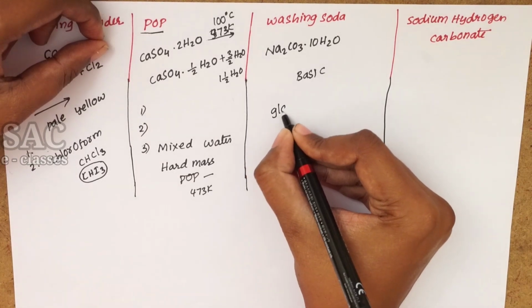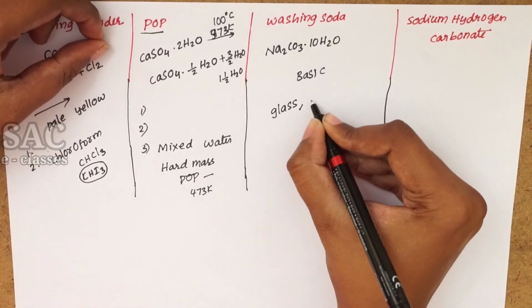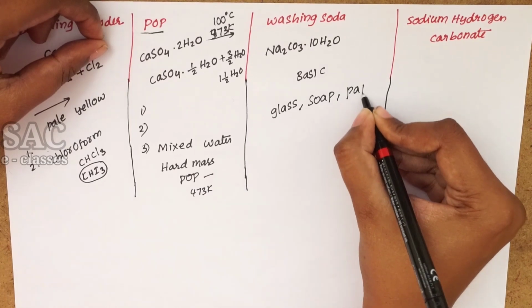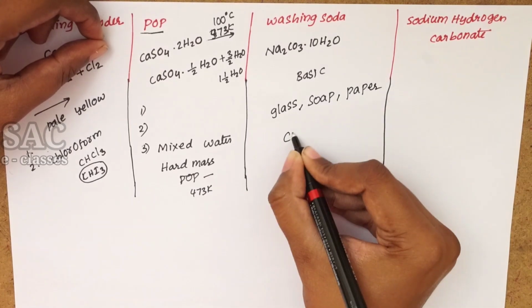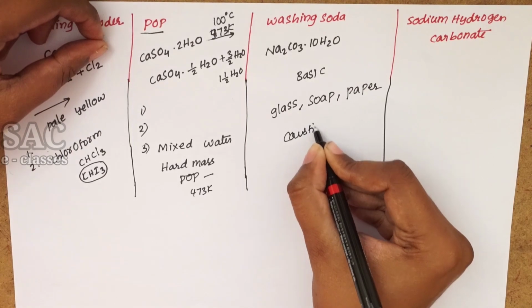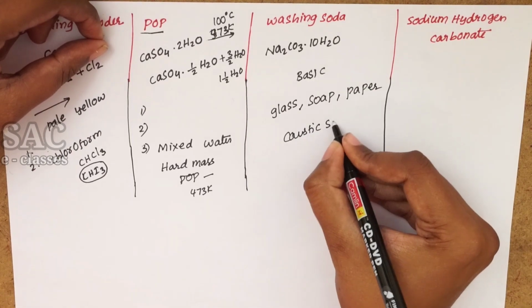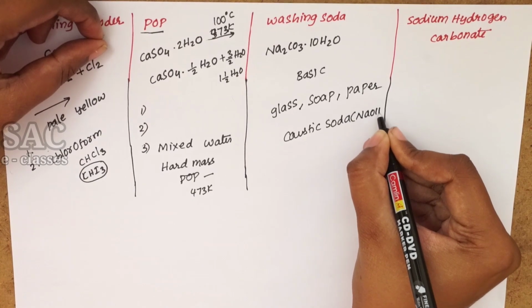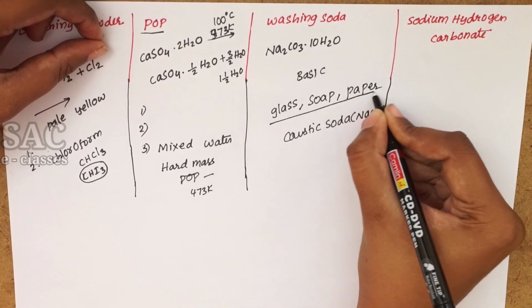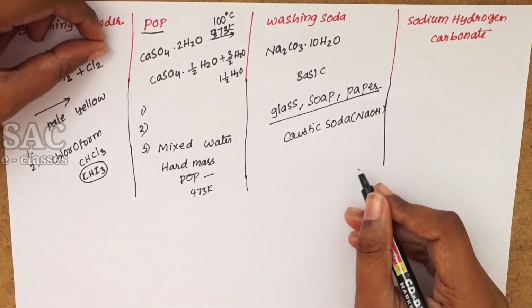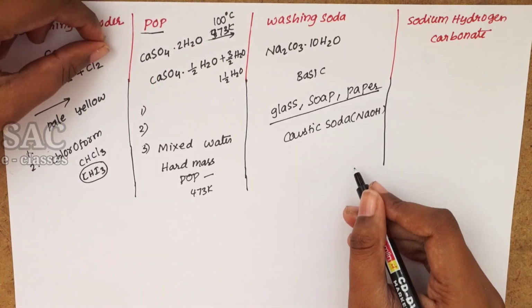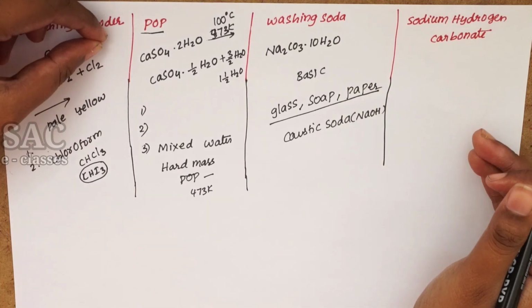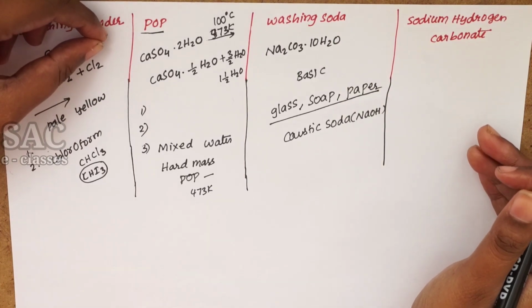manufacturing of glass, soap, paper, and in the preparation of caustic soda, nothing but NaOH. It is very important. Which of the following is used in the manufacturing of glass, soap, paper? They asked me. That is washing soda, Na2CO3·10H2O.